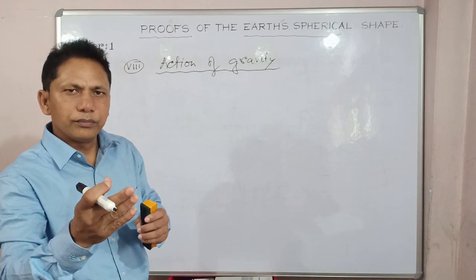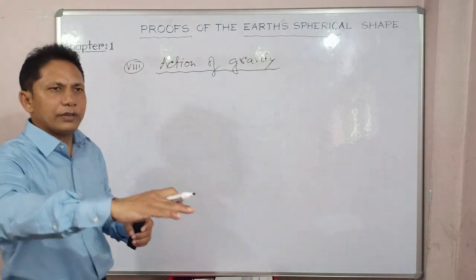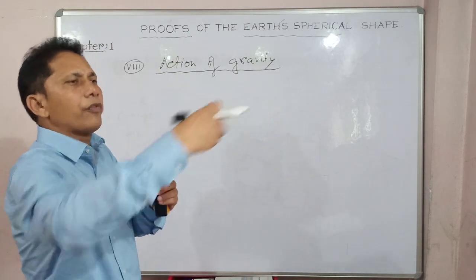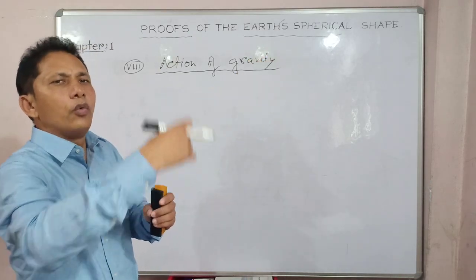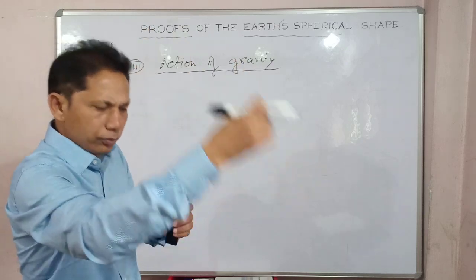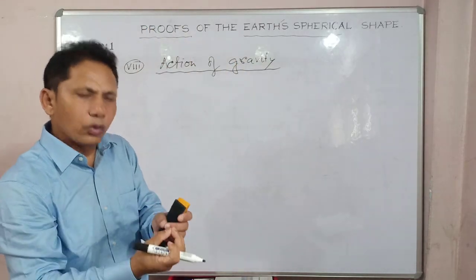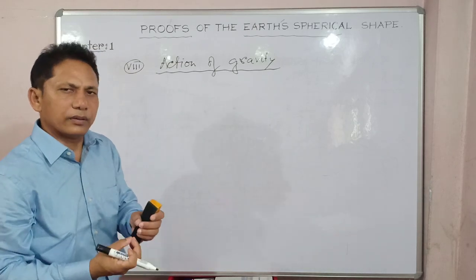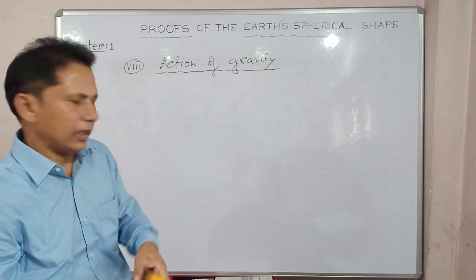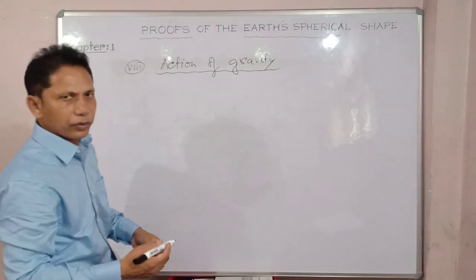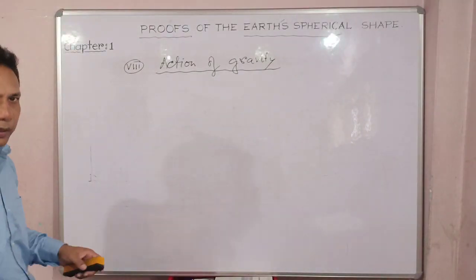Had it been a flat surface, substances situated in far places from the center of gravity would be lighter than the substance which remains closer to the center of gravity. I think one diagram will clear your concepts. Let's come to the diagram. I will try to show it diagrammatically.